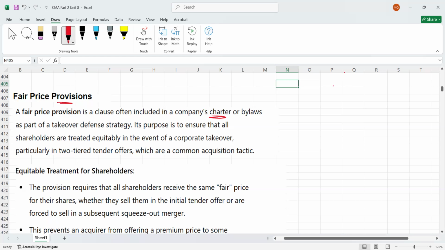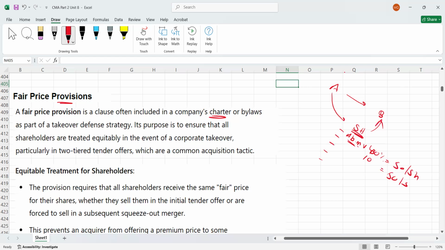So the example is that, for example, A is acquiring B. Now A is contacting shareholders of B, right? Let's assume these are the shareholders. First, company A is paying maybe the market value or above the market value of the stock. Let's assume this shareholder owns 30%, another owns maybe 40%, and another shareholder owns 10%. If they are paying, let's say $50 per share, they may also pay here $50 per share.